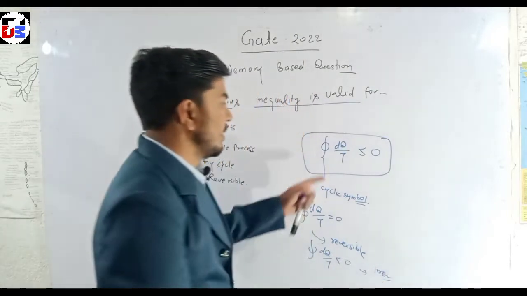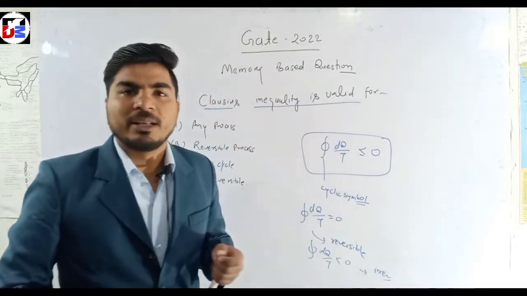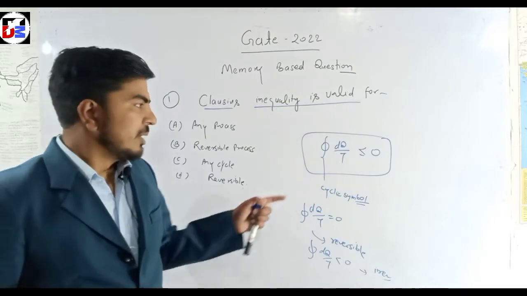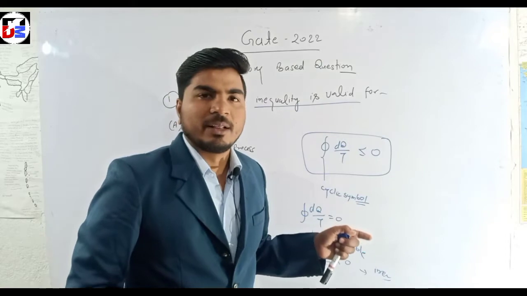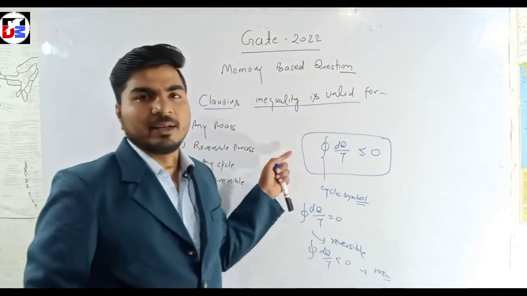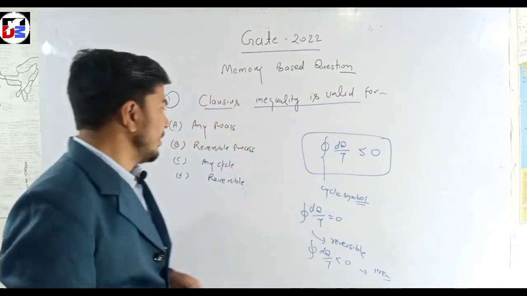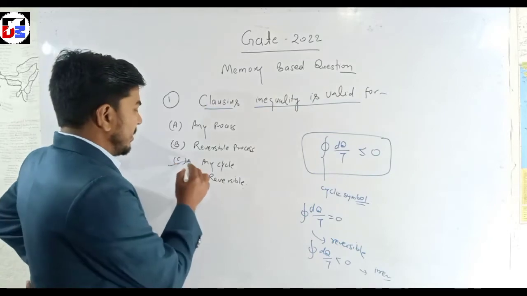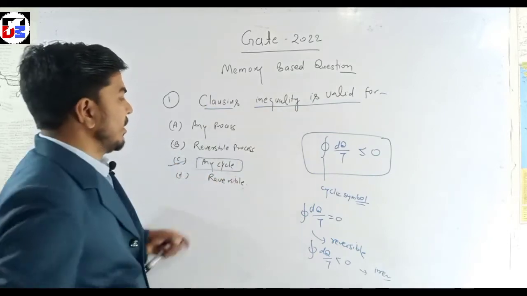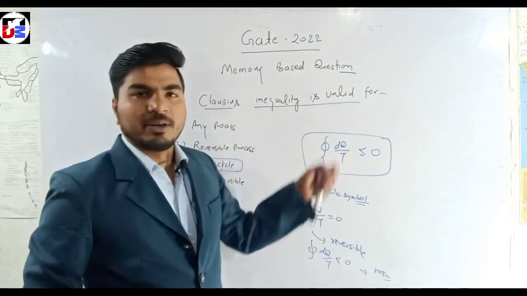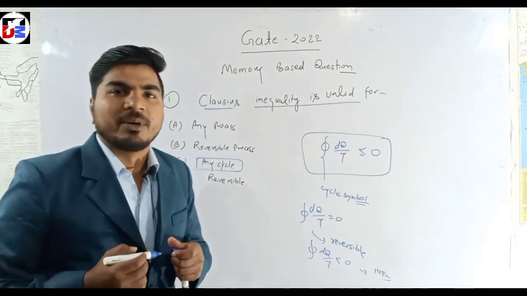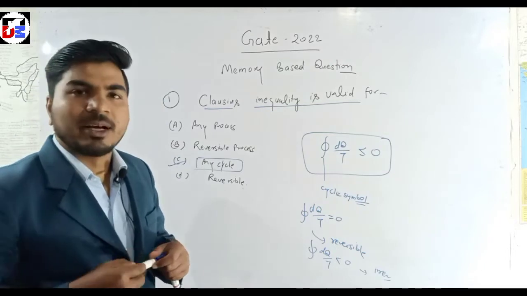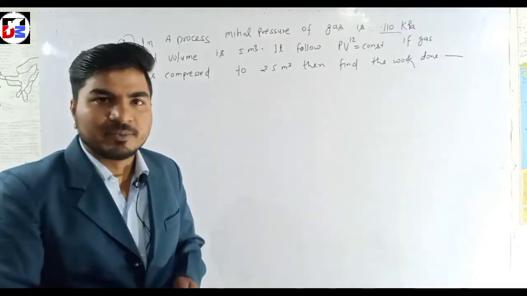That means this is valid for reversible or irreversible cycles. If the cyclic integral of dq by T is greater than 0, then we can say that the cycle is not possible. So here option C is right: Clausius inequality is valid for any cycle. This is the first question of thermodynamics which was asked, and it is a very simple question.